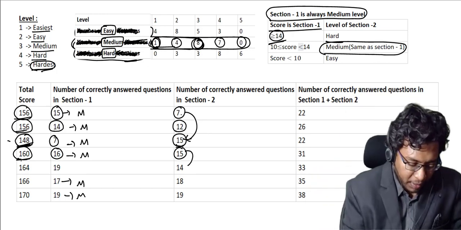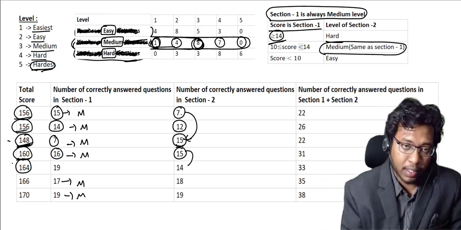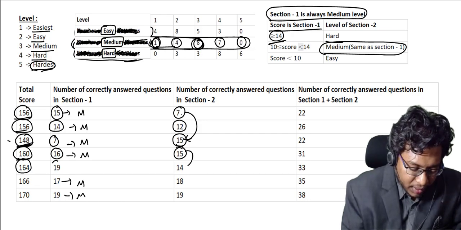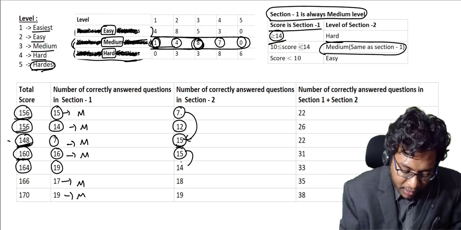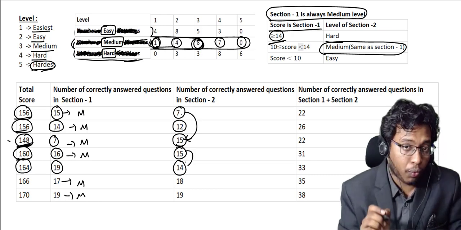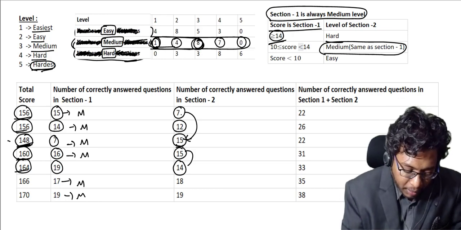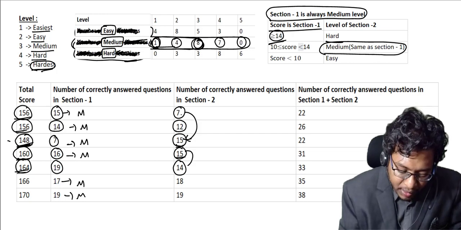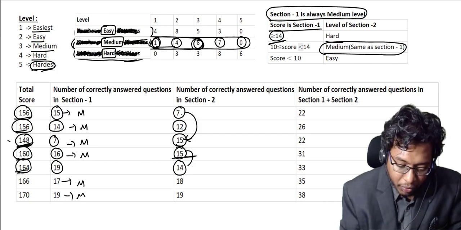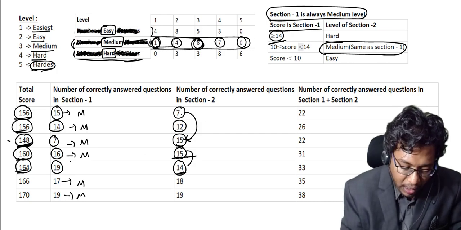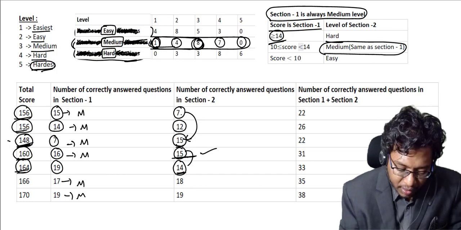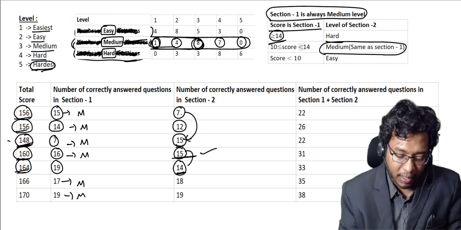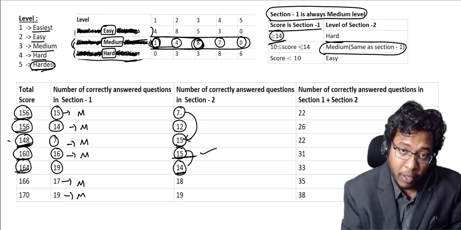Now if you see this person, he scored 164, right? If you analyze his score, in the first section he scored 19, so he performed very well. But in the second section what happened? He scored only 14, but still he ended up getting 164. You see here, in the second section this person outperformed him, but still this person scored only 160. And this person, even though he performed a little bit less in the second section, outperformed him.